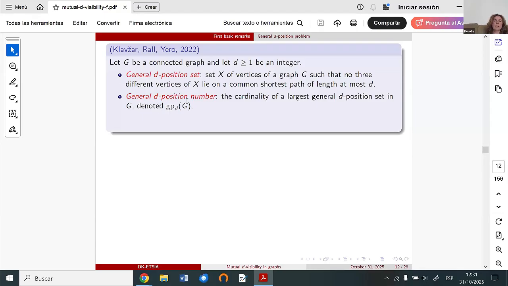We denote this cardinality in this way. And since the condition we have to fulfill for the general d-position set is stricter than for the mutual visibility set, we have this relation, because if we fulfill the condition for all shortest paths, then there is at least one shortest path without vertices from this set.